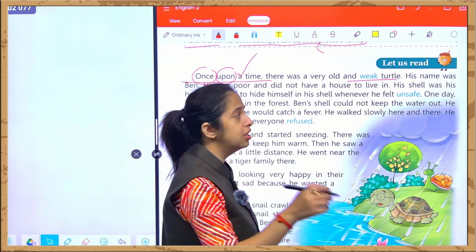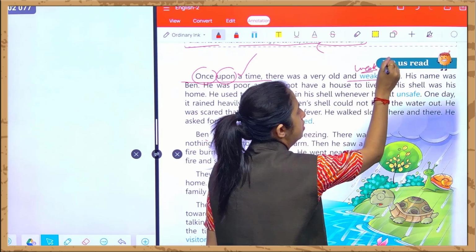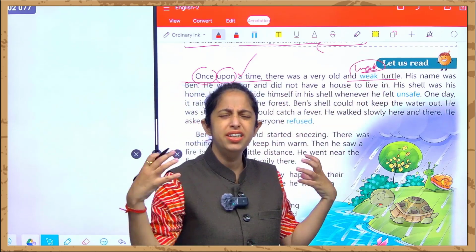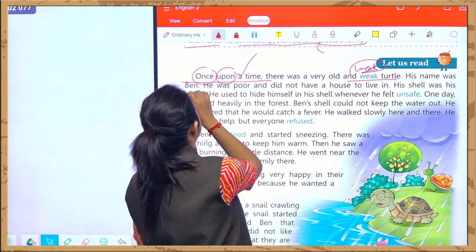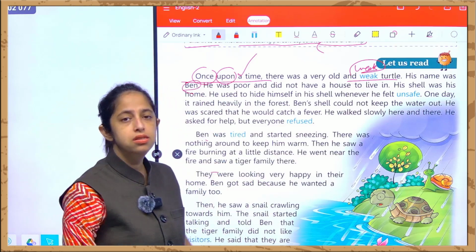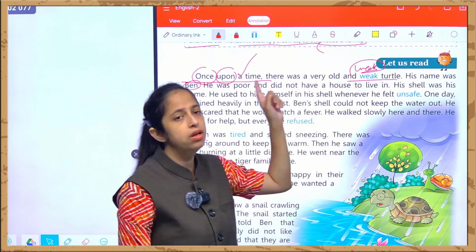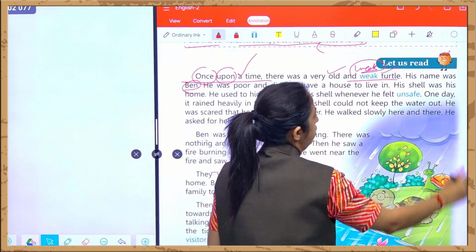I have already explained to you earlier that this week is the days of the week, and this weak is something very lean. We are very tired, we are not feeling well. This is weak. His name was Ben. Over here, this title which we have studied, Ben and the Tiger family. Over here, who is Ben? Ben is a turtle who is very old and very weak.